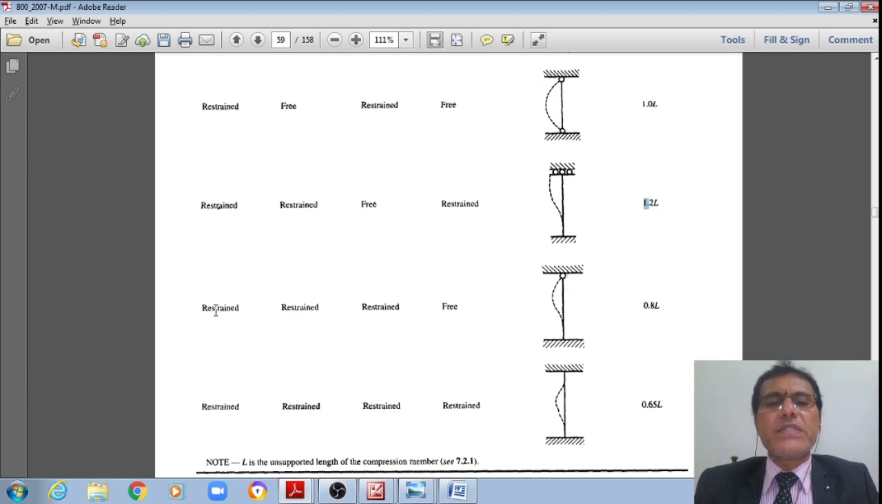Whereas one end is fixed and the other end is hinged. Therefore, at one end translation is restrained and rotation is restrained, whereas at the other end translation is restrained, but rotation is possible here. Therefore, in such a case, K is equal to 0.8.